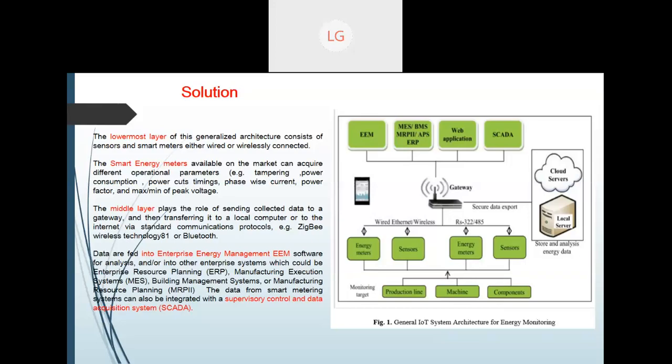Or again, as you can see over here, the data we capture can go to the enterprise energy management software. These are big software systems used nowadays, and they are directly connected to ERP, manufacturing execution systems, building management systems, or MRP1, MRP2, ERP1. All these are directly connected to these software systems. And this data from the smart metering system is also integrated into supervisory control and data acquisition, which is popularly known as SCADA.